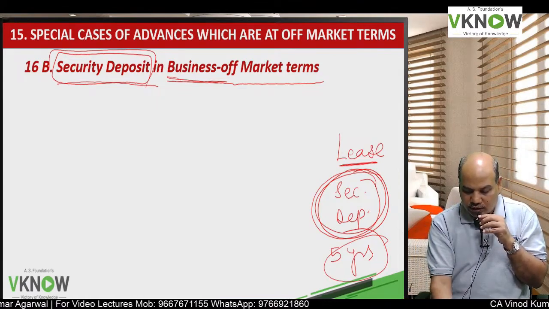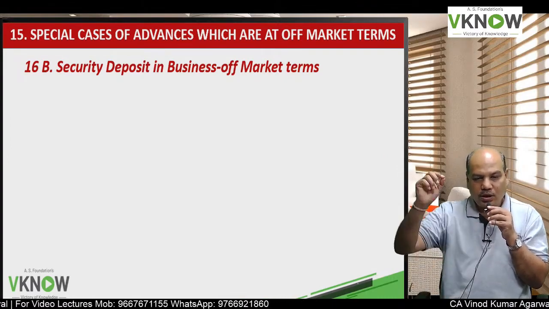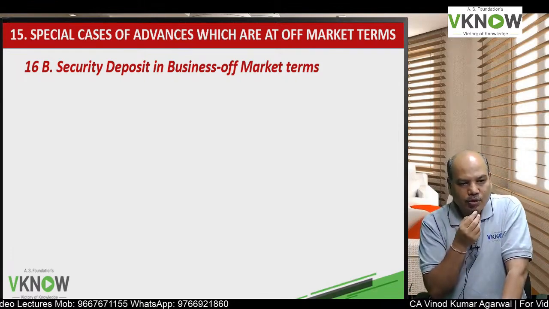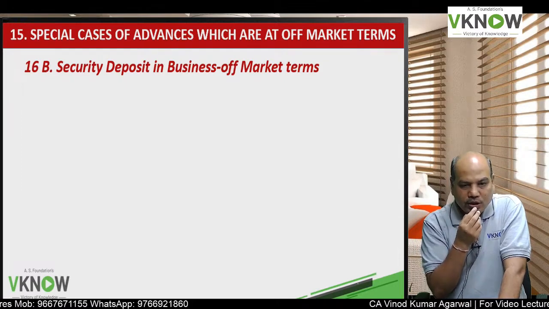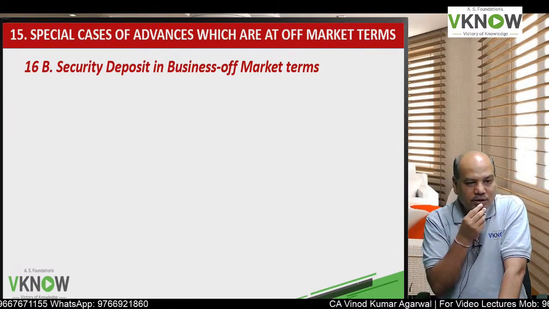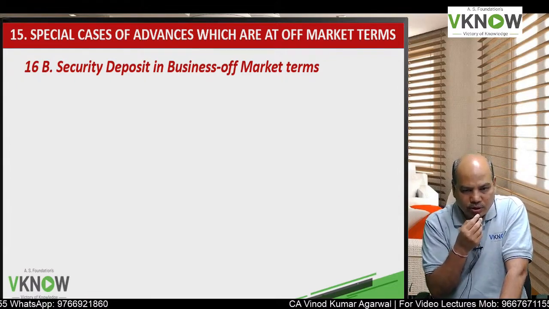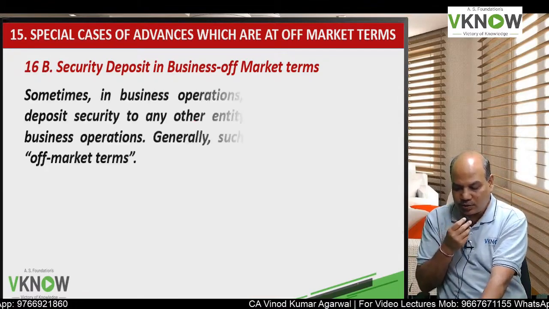So the standard is very smart. It says the amount of security deposit given and the fair value of the cash flow you are going to receive are not the same. So there is some other item involved in that security deposit. There is a difference between fair value and the amount given as security deposit, and that will be treated as per this standard.